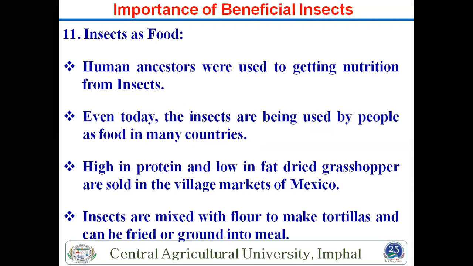Then white grub: in Assam, one project is there, and they work totally on this white grub. The adult of this white grub, Holotrichia pennsylvanica, is controlled by people using it as a food. So this is also important.